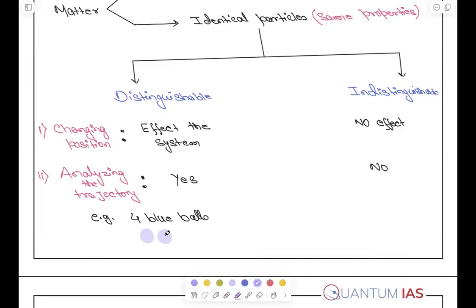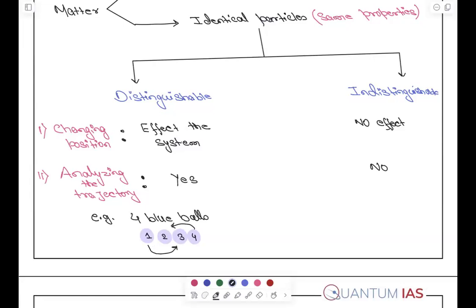This is ball 1, this is ball 2, this is ball 3, this is ball 4. I am numbering it 1, 2, 3, and 4. All blue balls, उस पे marking भी नहीं है. No marking on it. I'm just telling you. If you change 1 with 3 and 4 with 2, will it change the system?